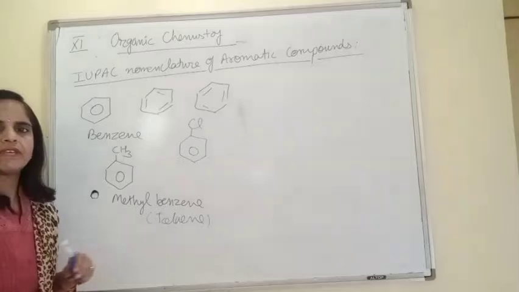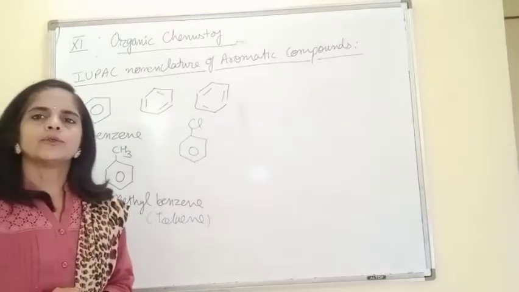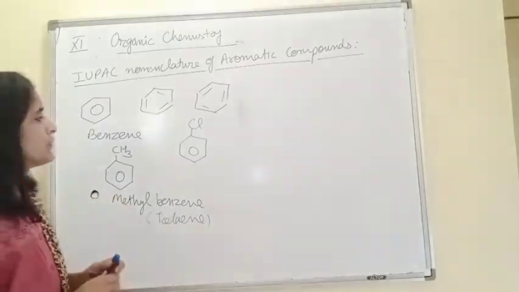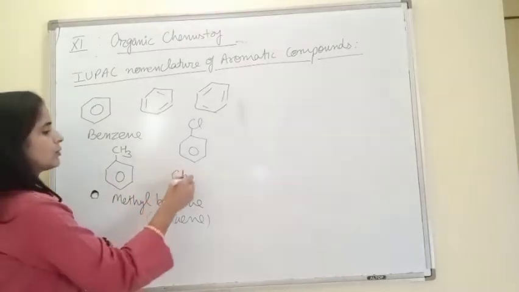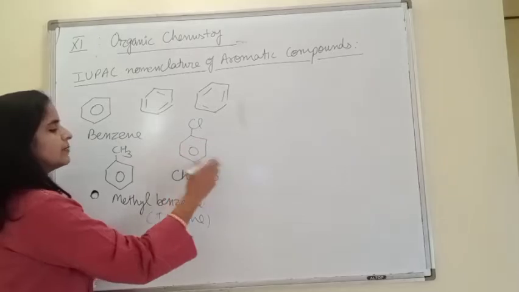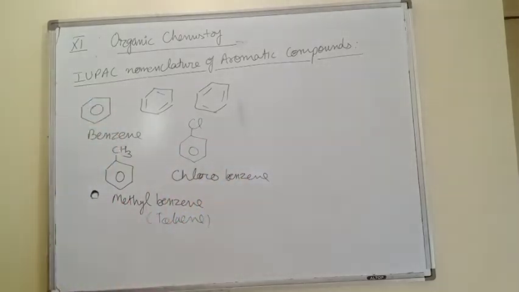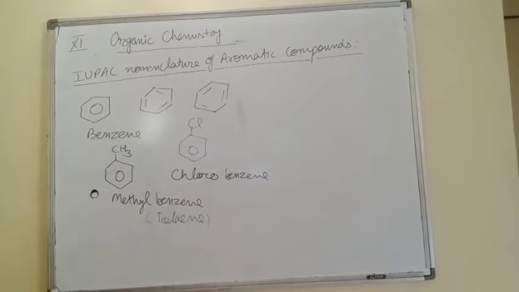Now the next one is, if we take this one, in the side chain, we have taken halogen. So for halogen, we use the prefix halo. That's why the name of the substance is chloro. Then the main chain is benzene. Chlorobenzene is its IUPAC name.